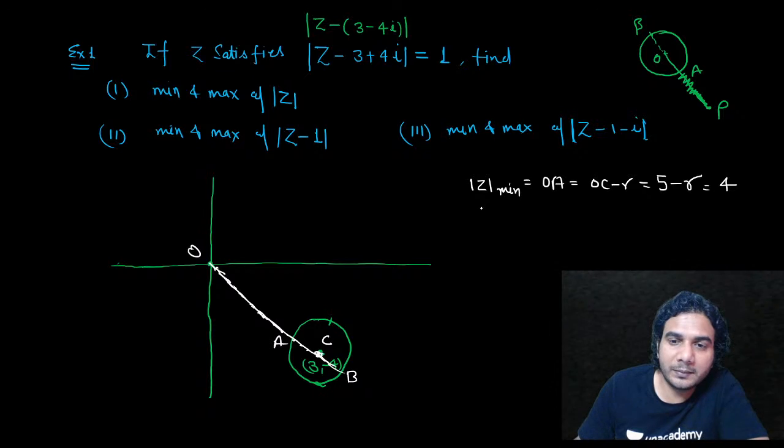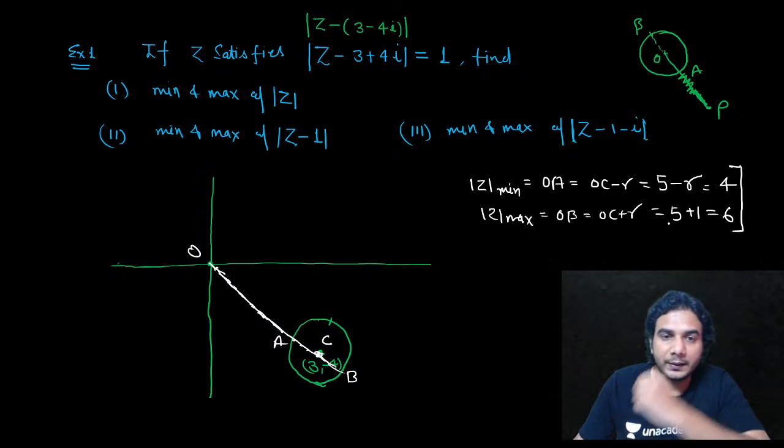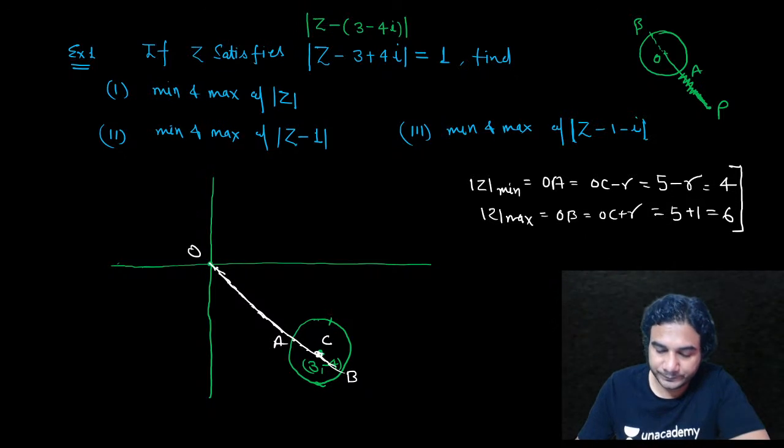And mod of Z maximum is going to be OB, that is OC plus R, so it is 5 plus 1, which is 6. Have you got it?